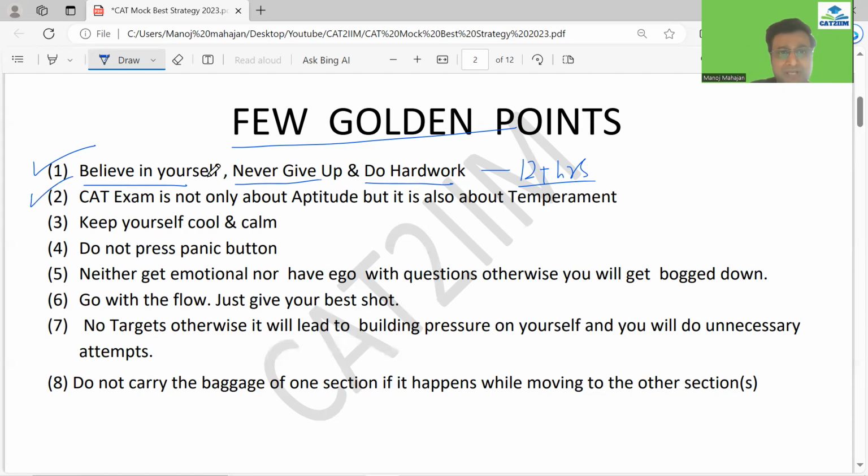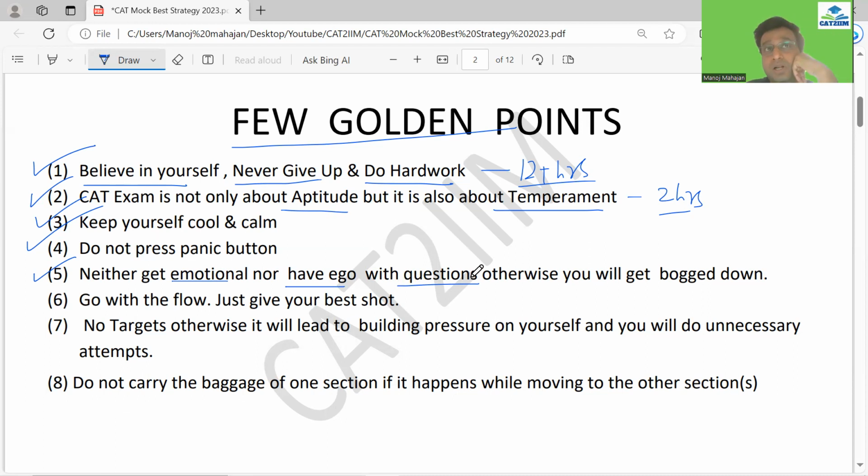Remember, the CAT exam is not only about aptitude. If you think you have solved so many questions and still are not able to do well, it could be related to temperament. So make sure that for 2 hours you keep yourself cool and calm. Do not press any panic button. A lot of people have the habit of doing it. Neither get emotional nor have ego with any kind of question, because there are students who do have ego.